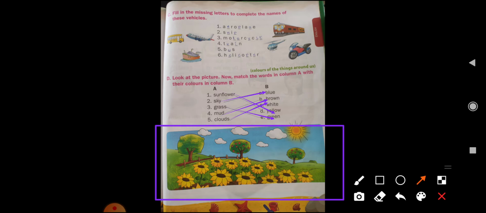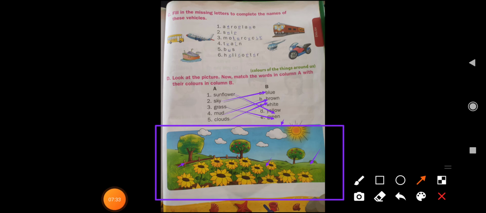So here children see the clouds are white. So look at this picture. Then the grass, look here. The grass is green and the sunflower is yellow. Isn't it, children? And the mud is brown. Here you can see the mud is brown.